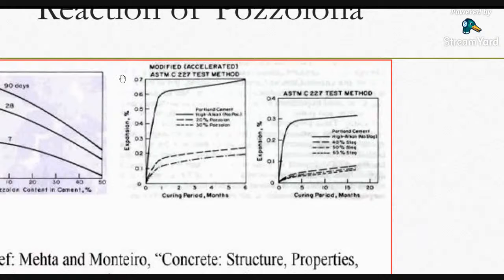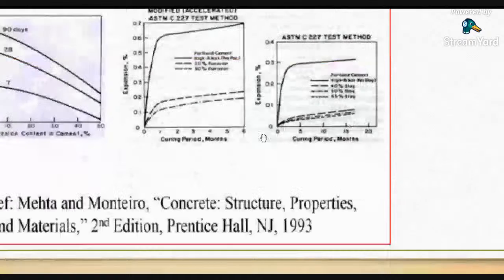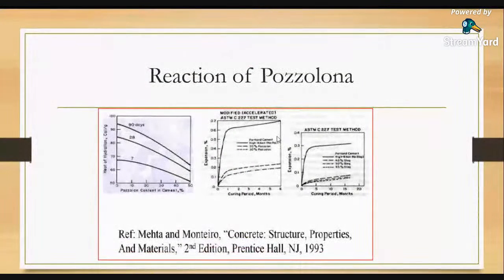So if you use these pozzolanic materials, what is the pozzolan generally used in the cement? That is called fly ash. Generally we are using fly ash as our pozzolanic material, while in other countries they are using other constituents like fly ash and calcined clay as pozzolanic materials.